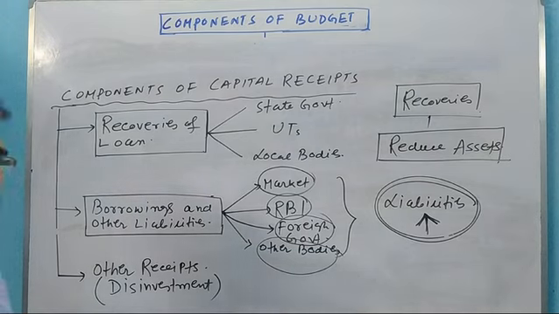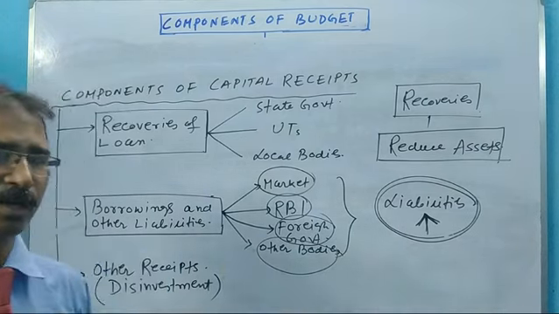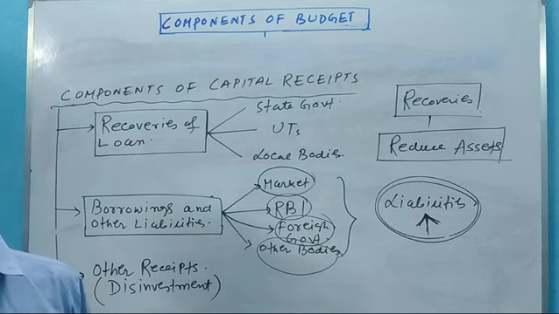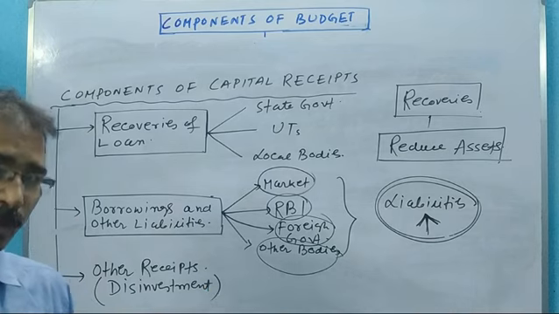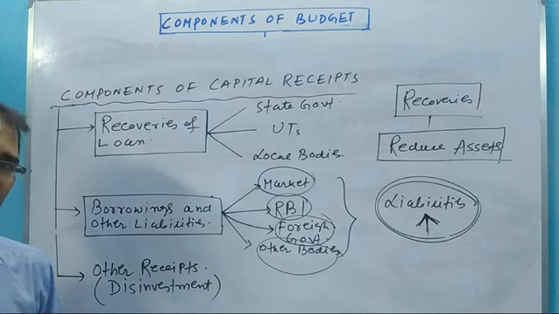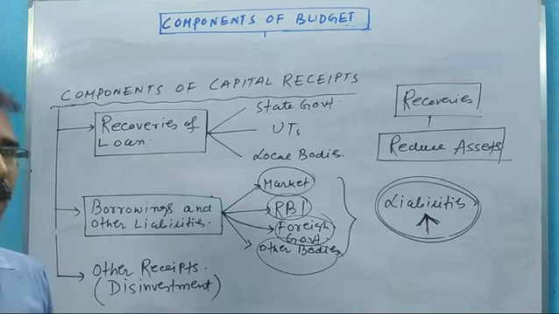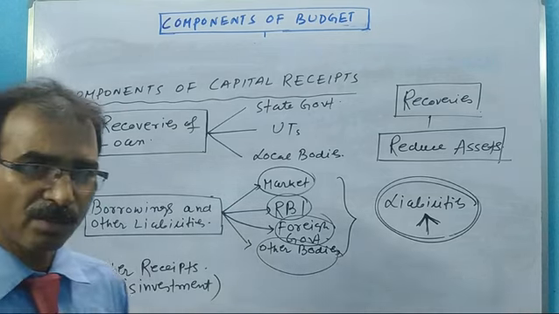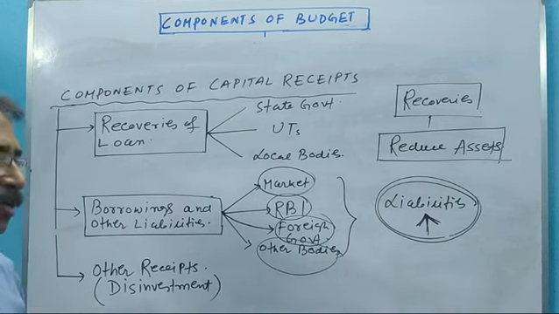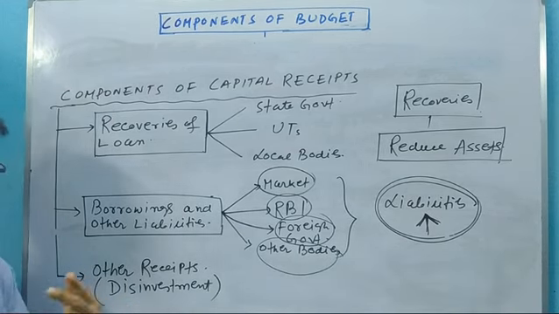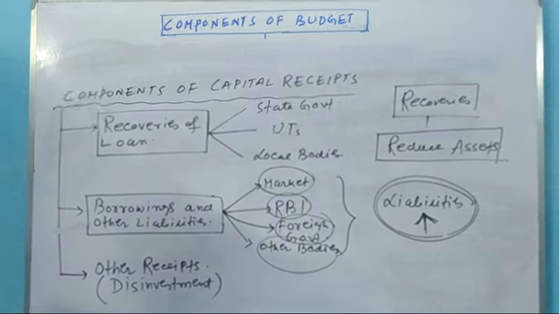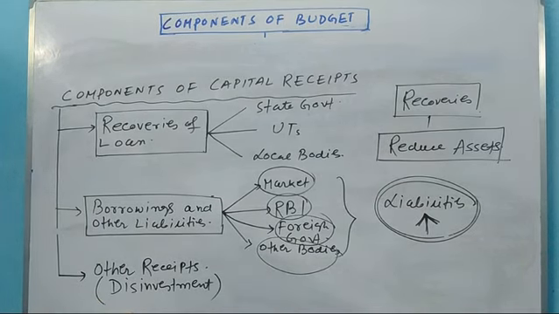When the government sells shares to a private entrepreneur or any private individual, then the central government gets a lump sum amount of money. And this is not a regular source of income of the government. This is an irregular source of income. When the government goes for disinvestment, only then will the government get the lump sum amount of money. So that is why this is a component of capital receipt.